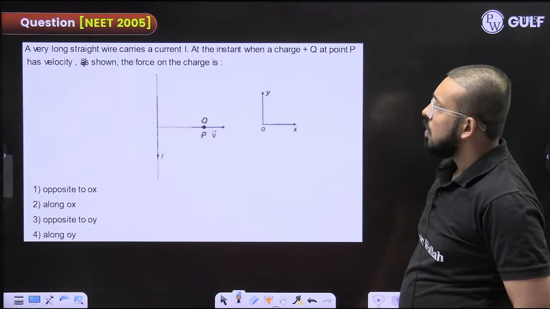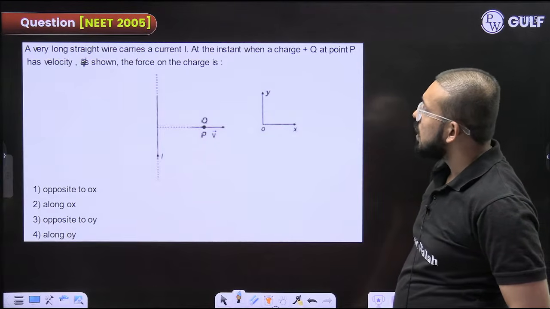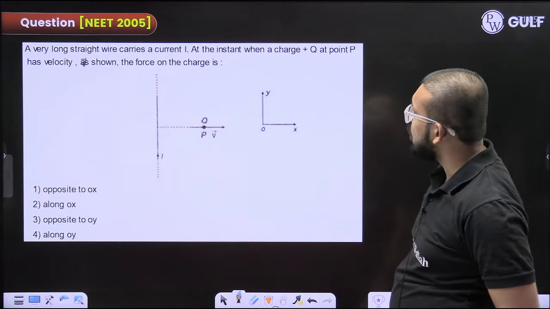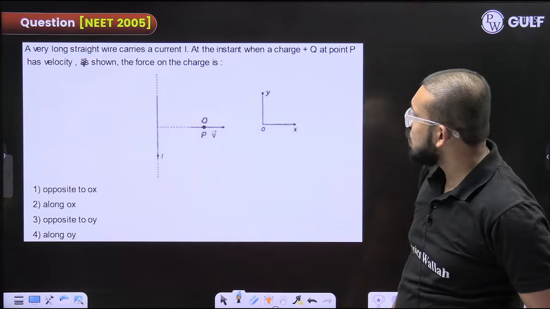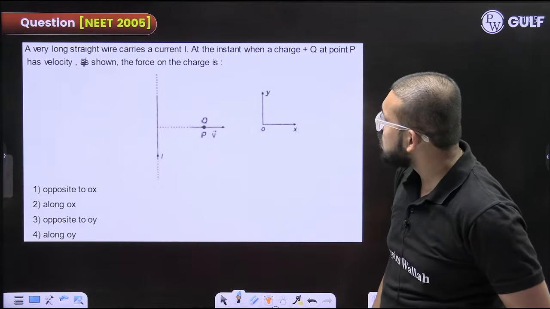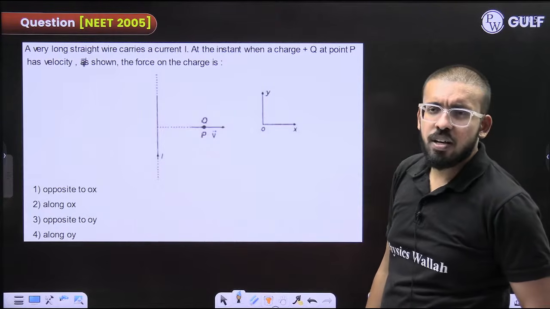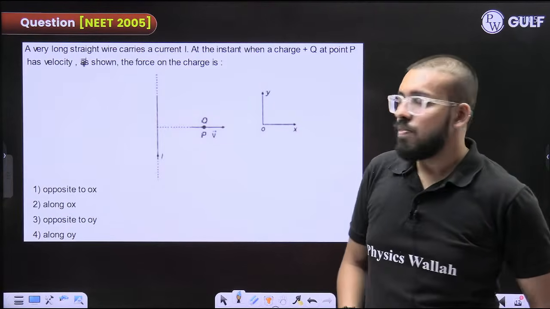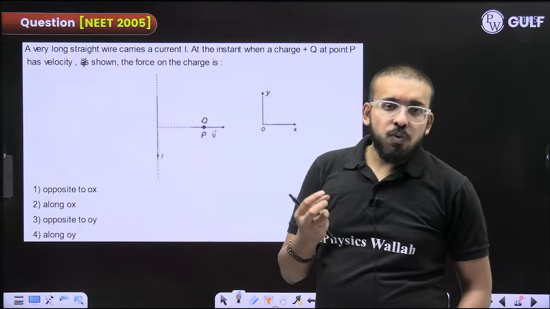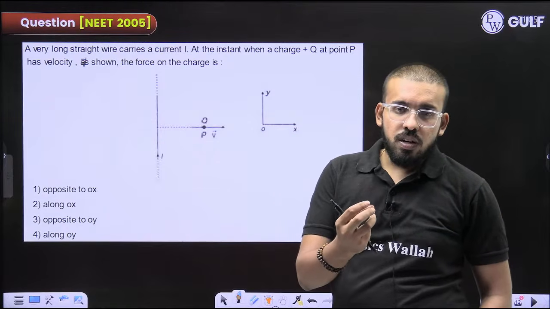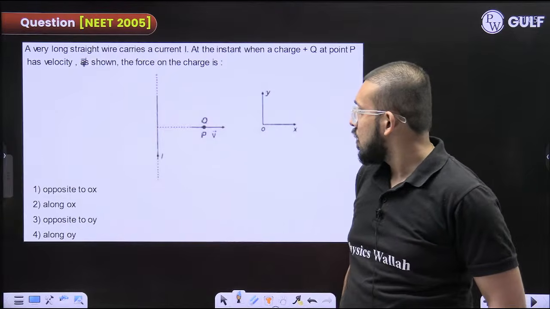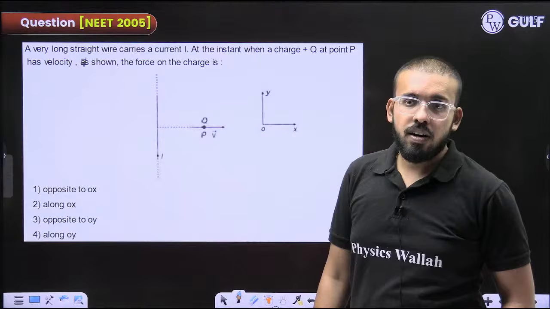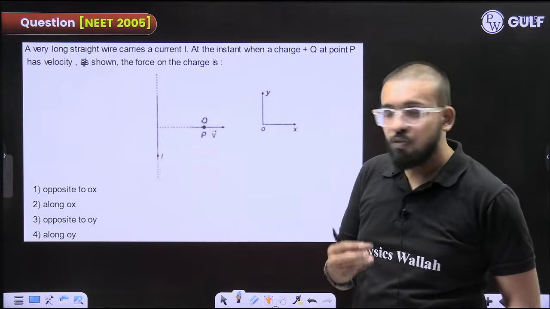Fine. A very long straight wire carries a current I. At the instant when a charge plus q at point P has velocity v as shown, the force on the charge is given by. So they are asking how much force would be acting on the charge, right? Fine. So this is a moving charge moving with some speed v. Achha, they are not asking how much speed, they are asking in which direction force will be acting.